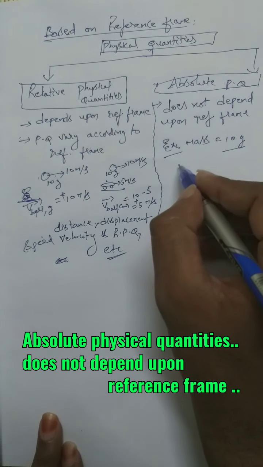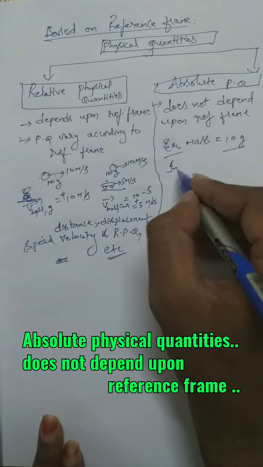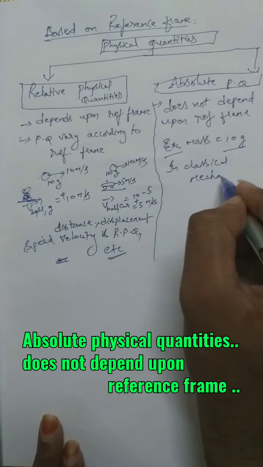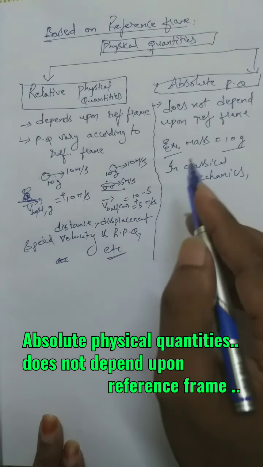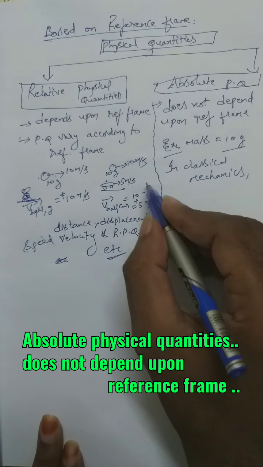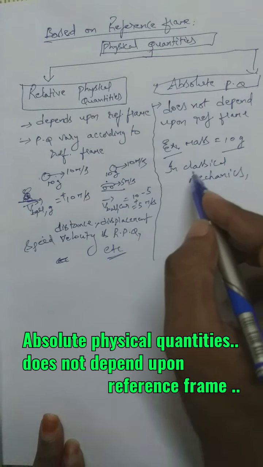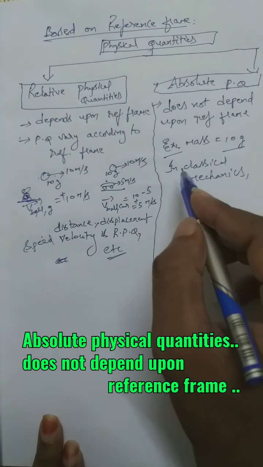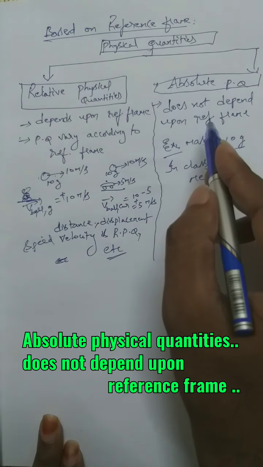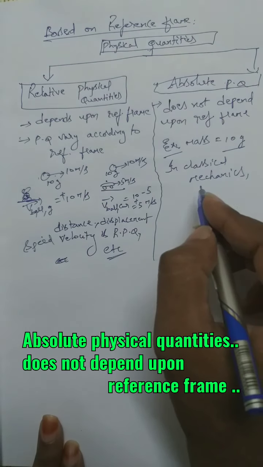I am talking about classical mechanics here. In classical mechanics, where we already learned about the boundaries, the object size is many times greater than the size of the atom, and the speed of the object is many times less than the speed of light. For such objects, mass is always constant and independent of reference frame, so we can say mass is an absolute physical quantity in classical mechanics.